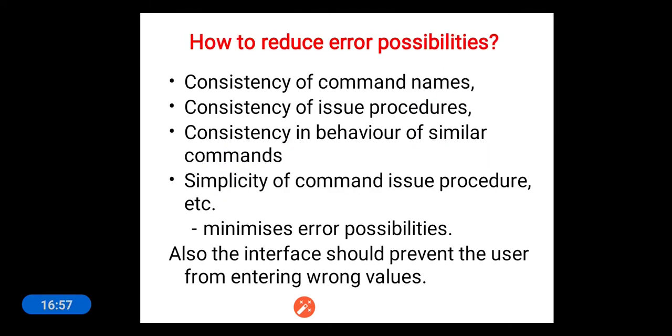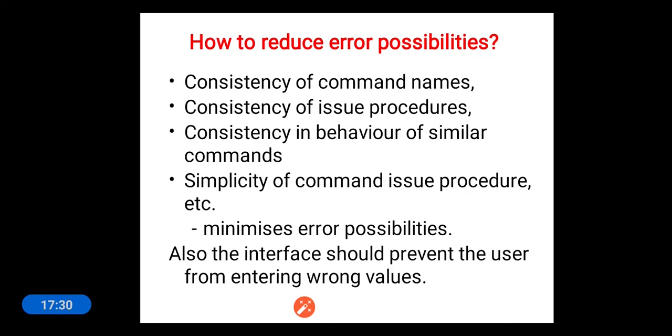Some of the techniques to reduce the error possibilities are consistency of command names, consistency of issue procedures, consistency in behavior of similar commands, and simplicity of command issue procedure. All this will lead to minimizing error possibilities. Also, the interface should prevent the user from entering wrong values. That means it has to generate an error message whenever the user performs a wrong operation or enters a wrong value.